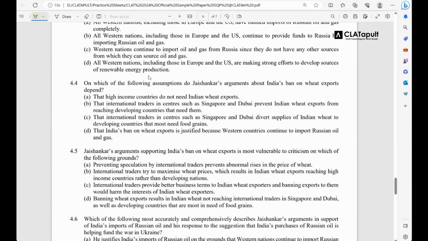Whenever you are reading newspapers or any passage, always make it a habit that in your mind you think: what is the main idea of the author, what is the tone of the author for English, how can you weaken the stance of the author, how can you strengthen the stance of the author. If you have read a statement of S. Jaishankar somewhere that our exports have been at an all-time high, then how can you weaken the stance?